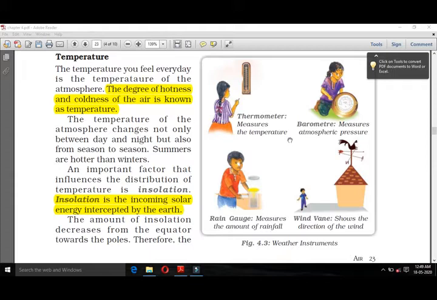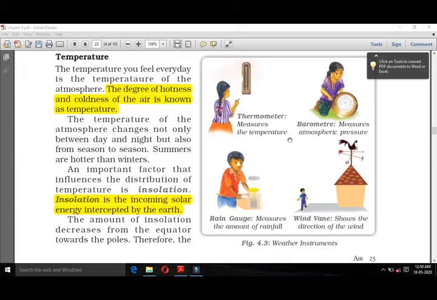So how much pressure exists on our earth in a particular place, we can measure through a barometer. And then rain gauge, it measures the amount of rainfall in a particular place. Wind vane shows the direction of the wind, in which direction winds are going, you can understand through a wind vane.